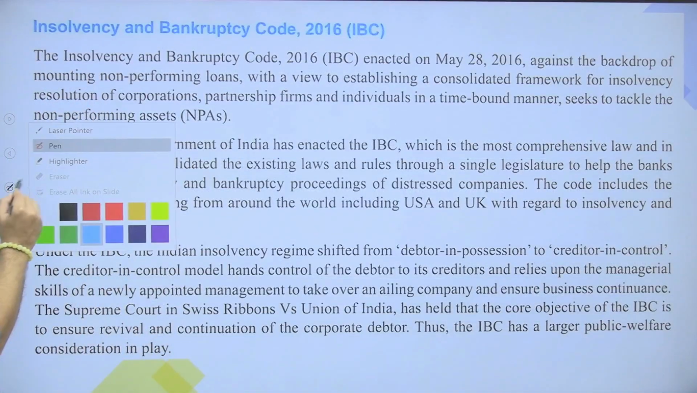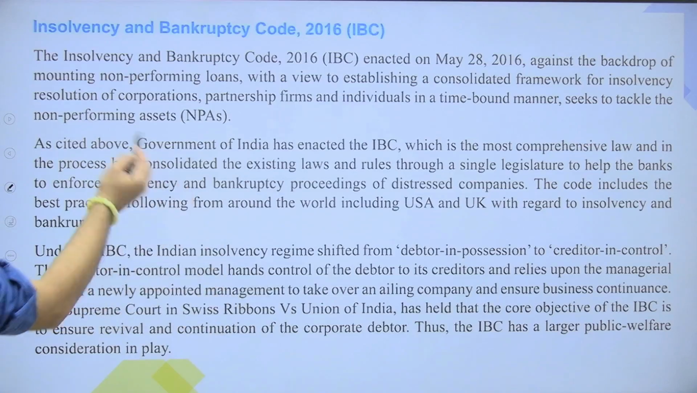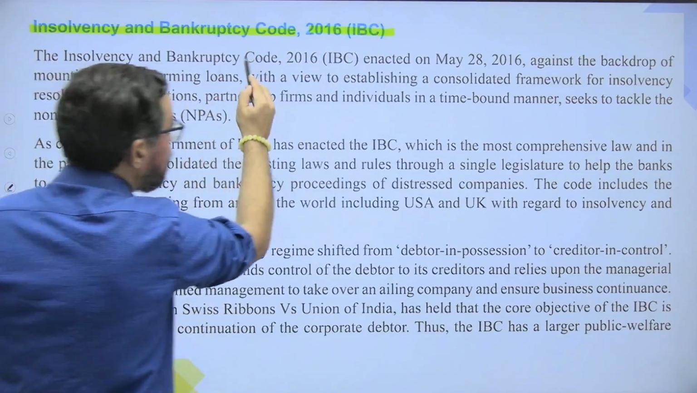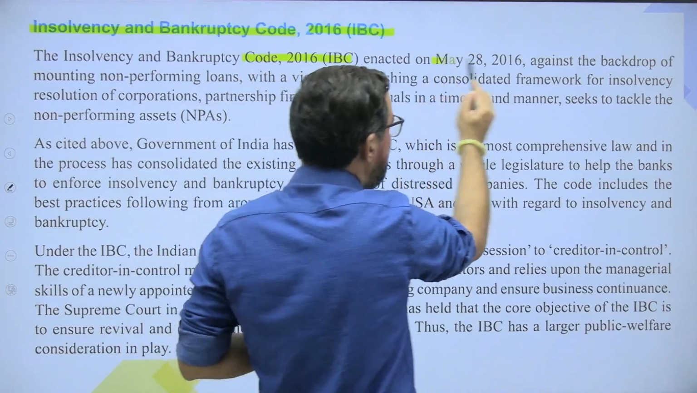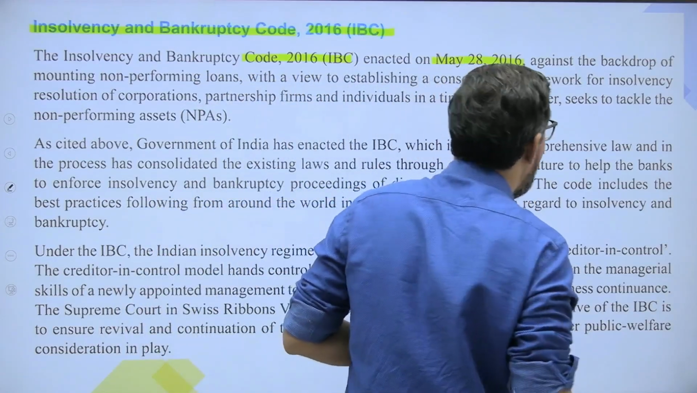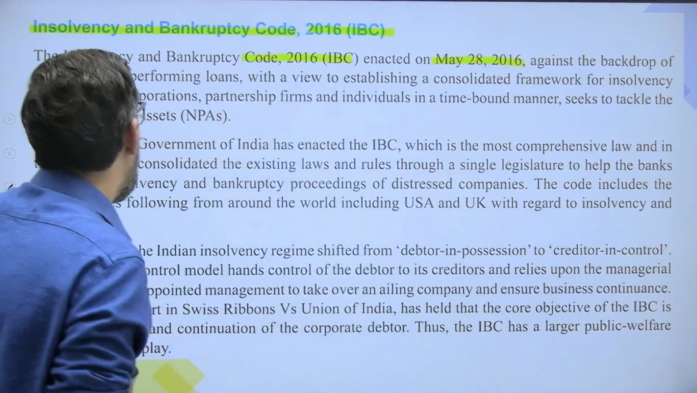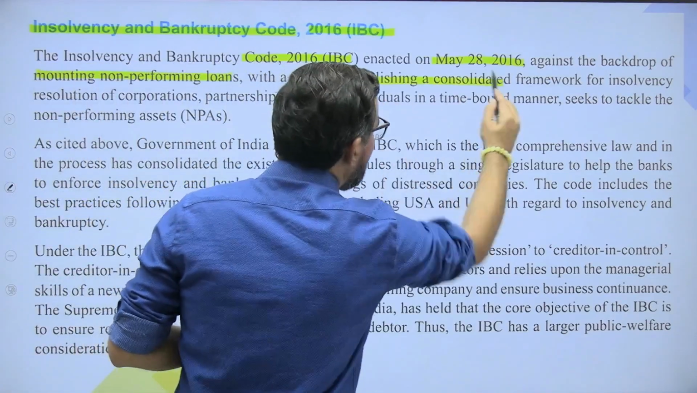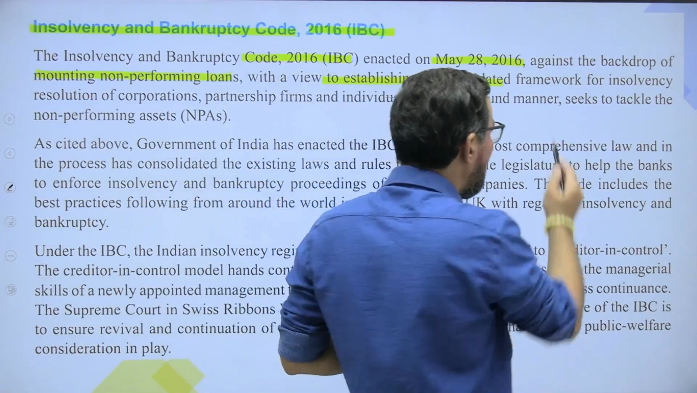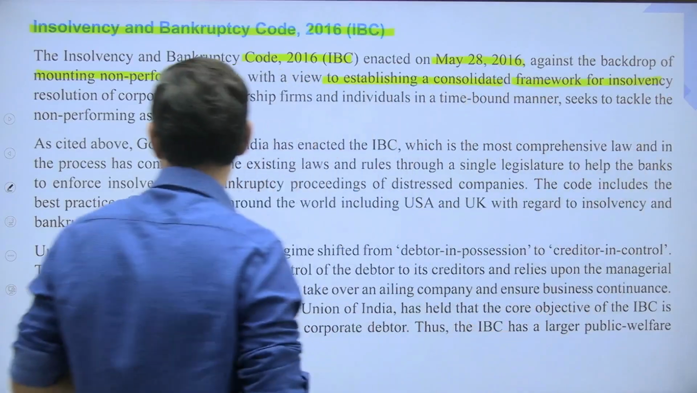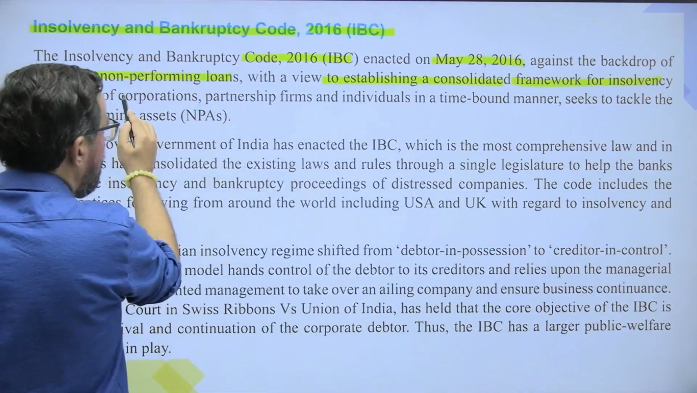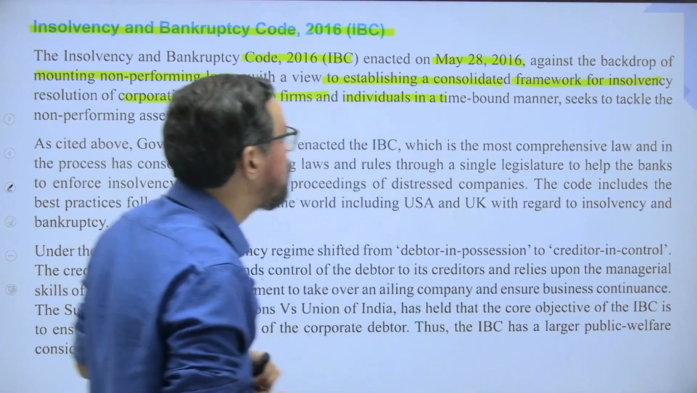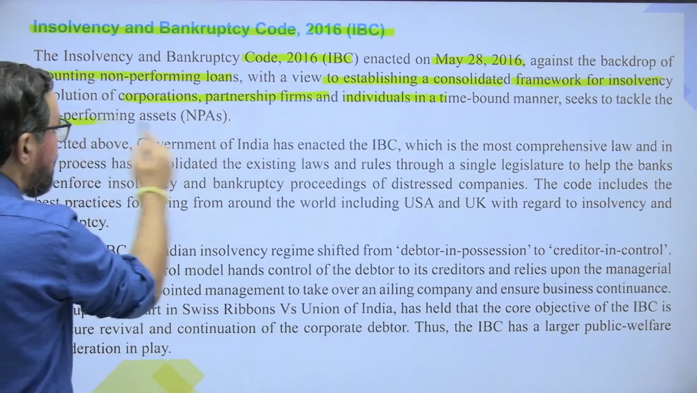Let's have a quick look at the summary also. Insolvency and Bankruptcy Code 2016. The IBC 2016 was enacted on May 28, 2016, against the backdrop of mounting non-performing loans, with a view to establishing a consolidated framework for insolvency resolution of corporations, partnership firms and individuals in a time-bound manner, seeking to tackle non-performing assets (NPAs).